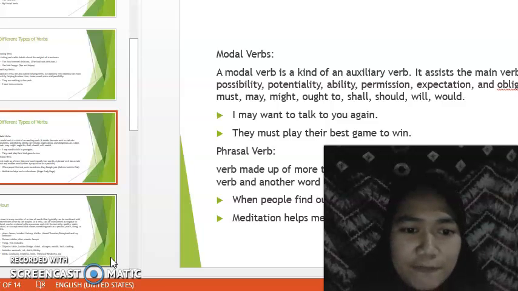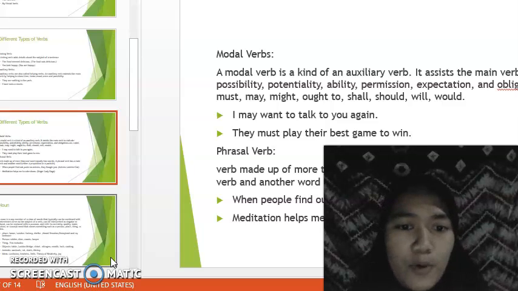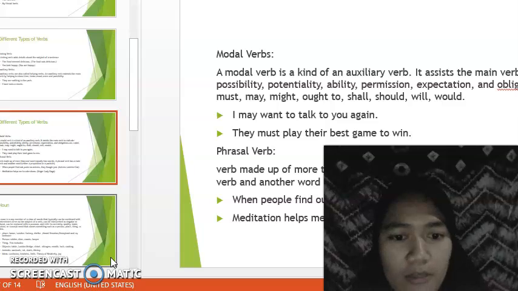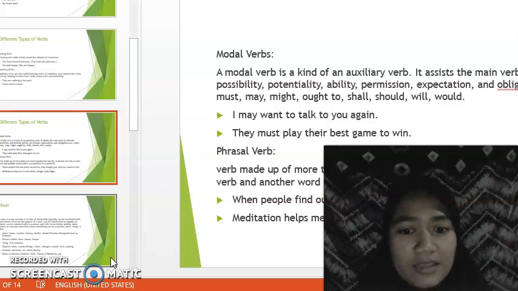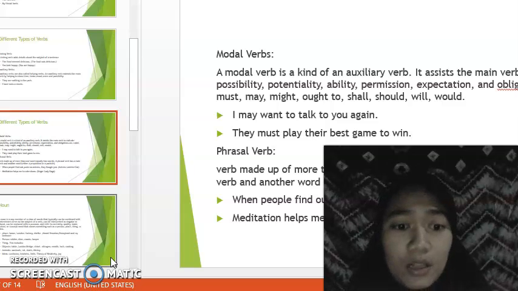And then phrasal verbs, verbs made up of more than one word, usually two words. A phrasal verb has a main verb and another word, either a preposition or a particle. And then example, when people find out you are an actress, they Google you.